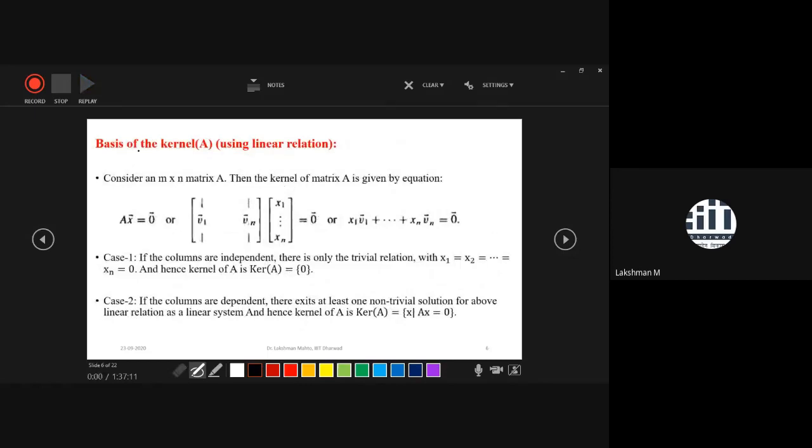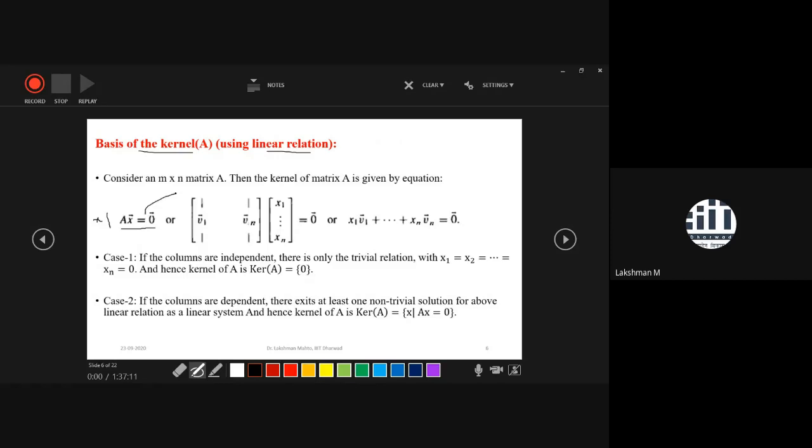Kernel is very interesting. Again, it has a different approach. So we will go for the linear relation approach. Using the linear relation approach, we can find the basis of the kernel. So suppose we have n vectors v1 to vn. Simply, we have an m by n matrix. That means we have to find the kernel of this one. So what is the kernel of this one? We have to find all x that satisfy this homogeneous system of linear equations Ax equal to 0.